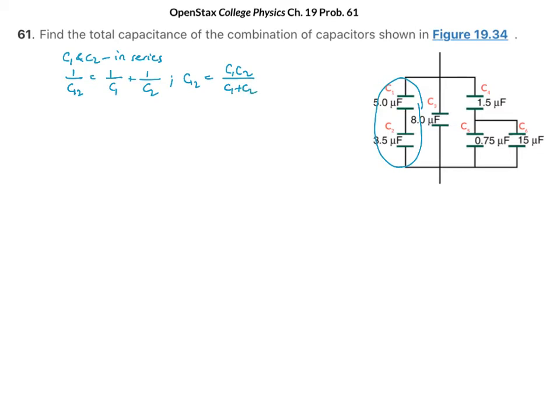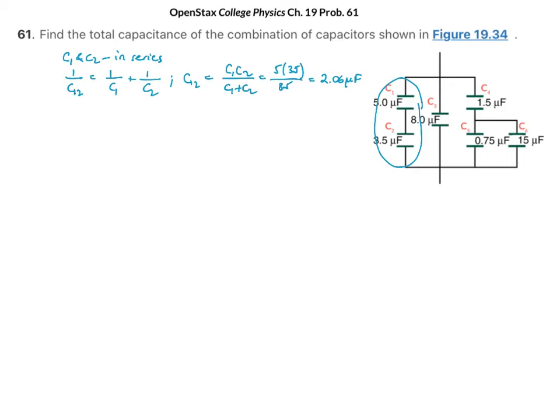I just solved the previous equation. And C1 is 5 microfarads. I'm going to skip the units. I know that the answer is going to be in microfarads. C2 is 3.5 divided by the sum of them. 5 plus 3.5 is 8.5. So this will be 2.06 microfarads.